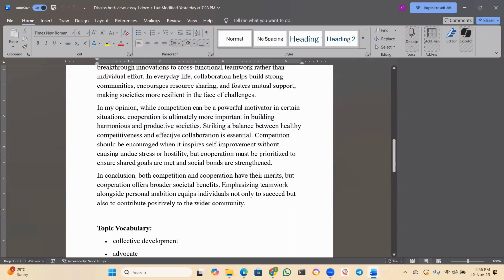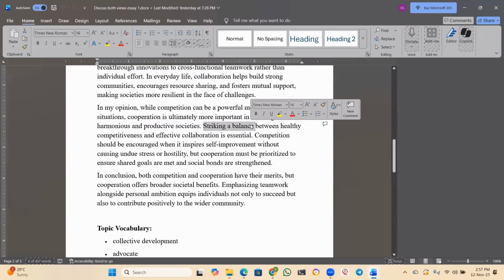See, striking a balance between healthy competitiveness and effective collaboration is essential. Competition should be encouraged when it inspires self-improvement without causing undue stress or hostility. But cooperation must be prioritized to ensure shared goals are met and social bonds are strengthened. You see that? So yes, I have supported cooperation in my opinion. Cooperation is ultimately more important. That's what I said.